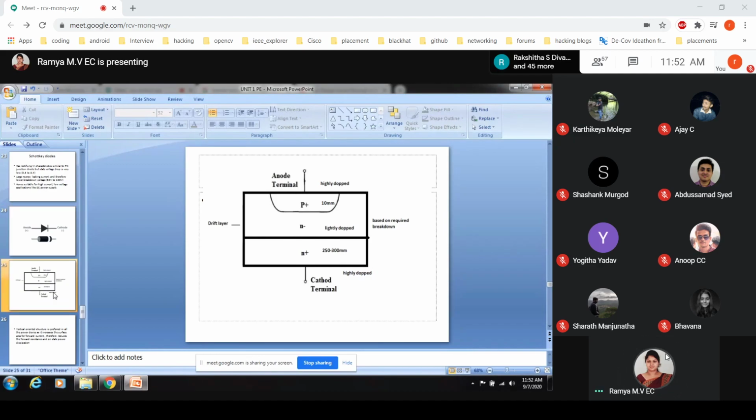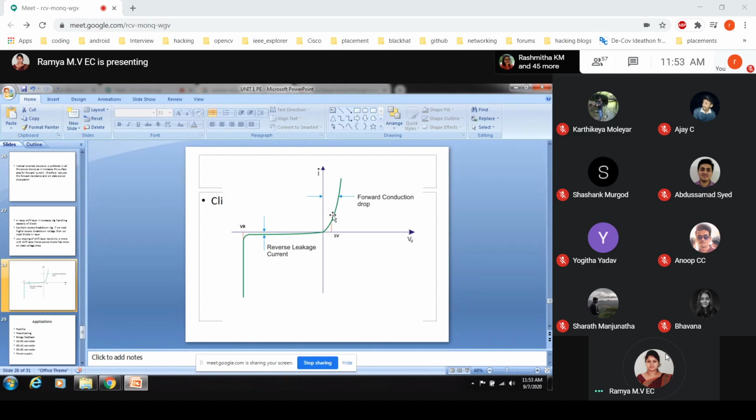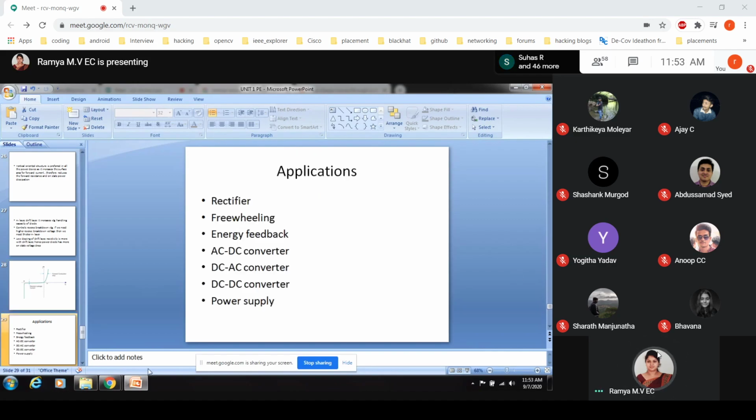For example, for the normal conventional diode, it will be 0.3 to 0.6 volts for a silicon diode, but here you can see the knee voltage is 1 volt. So here a high operating voltage is obtained. These are some of the applications of the power diodes.